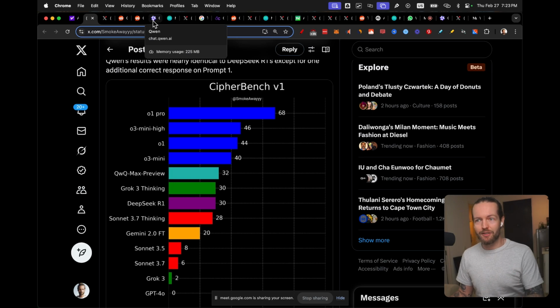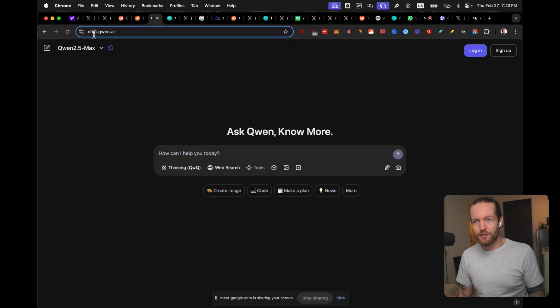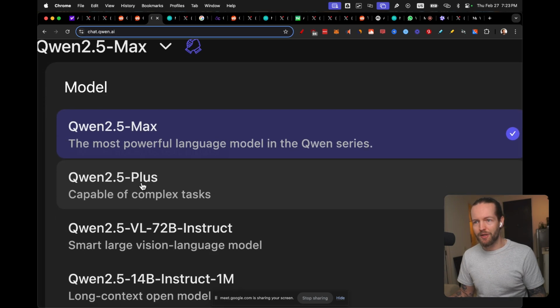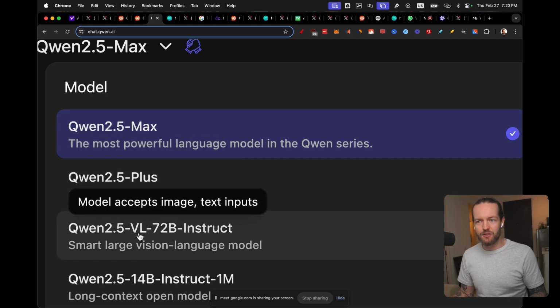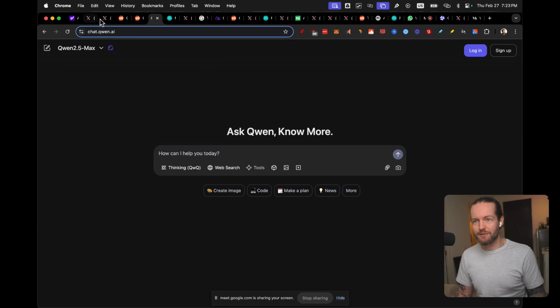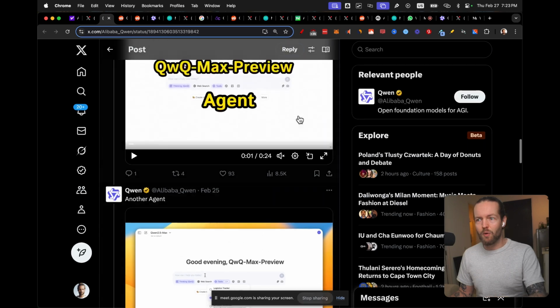If you haven't checked it out yet, you can go to chat.qwen.ai, and here at the top you can see that you have many different versions to pick between: 2.5, 2.5 Plus, 2.5 VL, so there's a vision language model, and a lot of other things. Now, let's take a look at a couple of videos just to see what it can do.